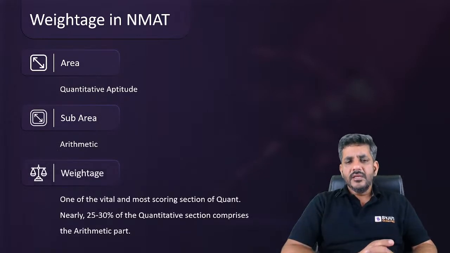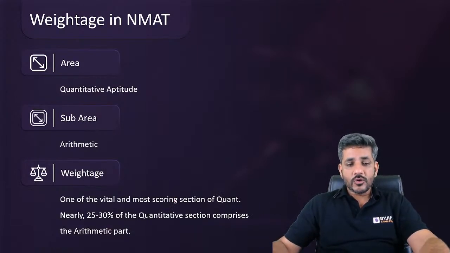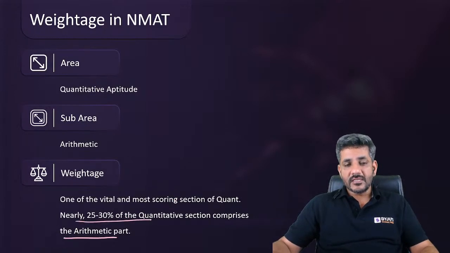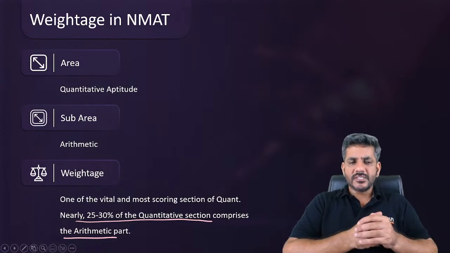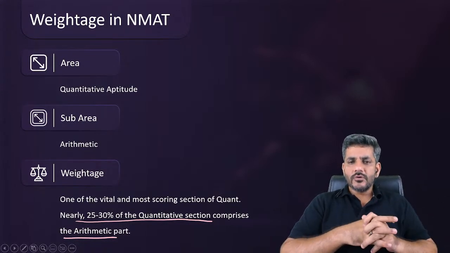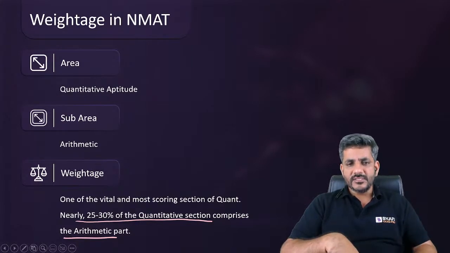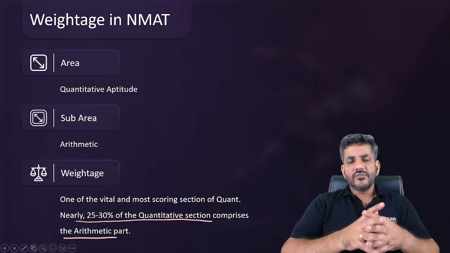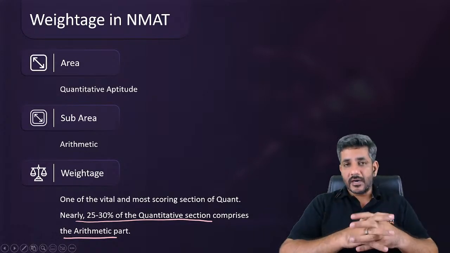The weightage is nearly 25 to 30% of the quantitative ability section, which comprises the arithmetic part. I told you in the previous session at 1 o'clock as well that in CAT, it is the biggest portion from which you have questions, right? It is not only true for CAT, rather almost all exams: most of the questions in the quantitative ability section would be from arithmetic.